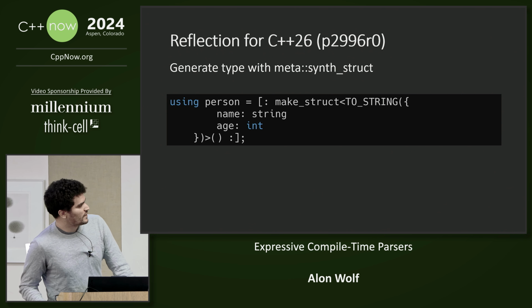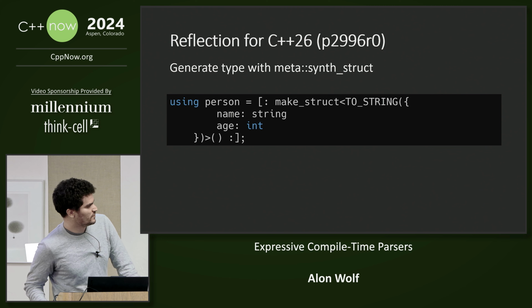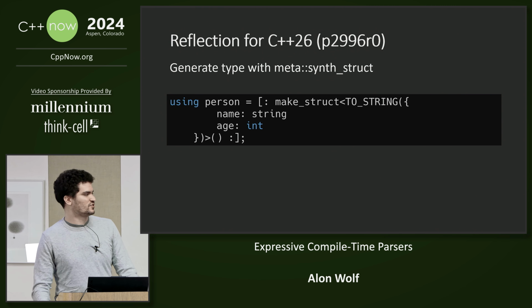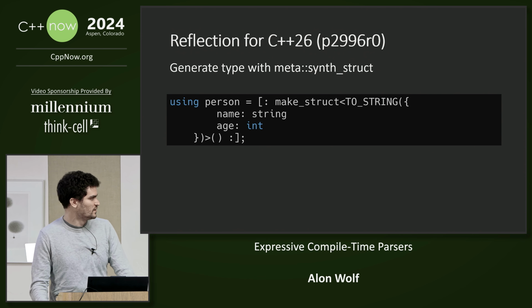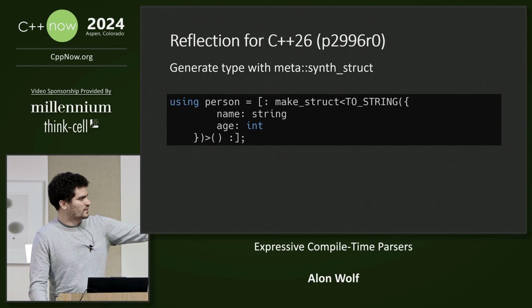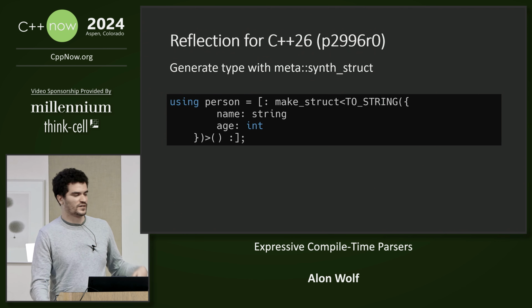And finally, we can create a new struct by calling the make struct function with the syntax of the struct that we want to make. It will be parsed and it will return us the meta information, which we can then use the colon brackets operator to convert into the type and store it in an alias.